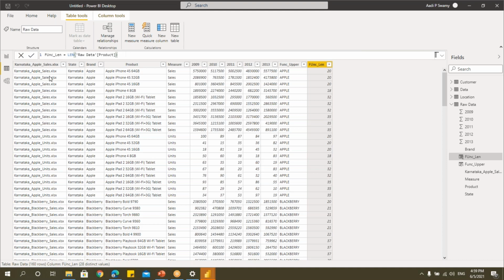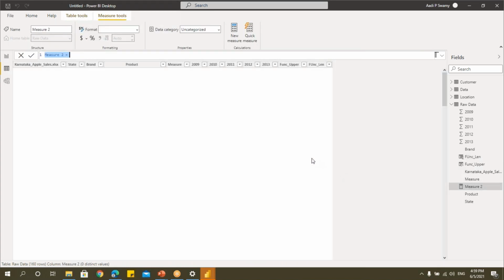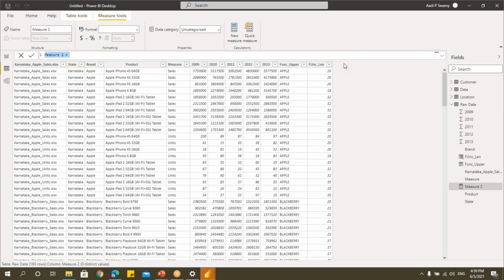Measure, what is the use of measure? Now, when I create a measure, a column is created, but it will not be available in the table. Just see, I have this measure, but that will not be available in the table. Let's say I want to get the total sales equals sum of sales, which is from the data table.